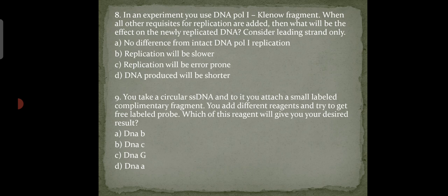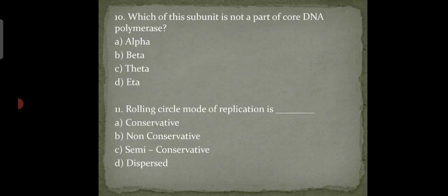Okay, so next question is, which of these subunits is not a part of core DNA polymerase? Options are given below. A. Alpha, B. Beta, C. Theta, D. Eta. So our answer is option B.